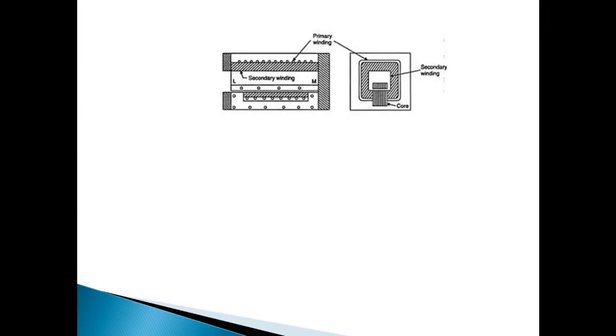Here we can observe there is a primary winding, this is the primary portion, and this is the secondary winding, right? So a suitable element is heated in the induction, which transfers heat. The secondary will be a suitable element. The secondary will not be the charge. This is not the charge. The secondary will be just a suitable element through which current flows, and it will be heated up. That transfers the heat to the charge by radiation.